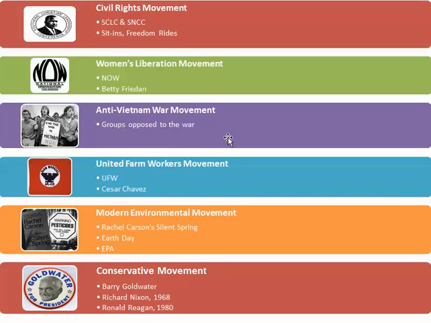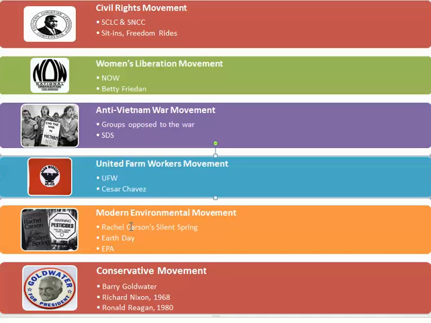And then the Anti-Vietnam War Movement had a group called Students for Democratic Society, SDS. And then with the United Farm Workers Movement, the UFW.